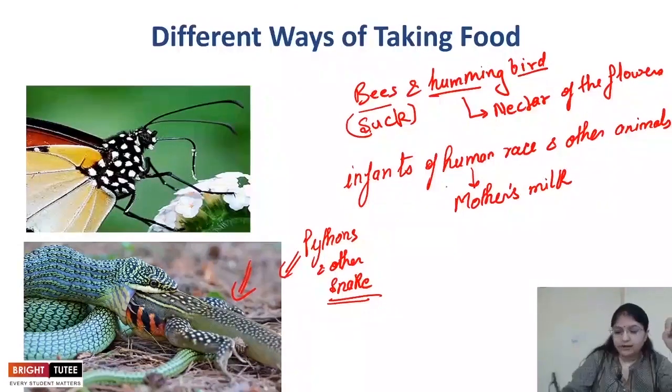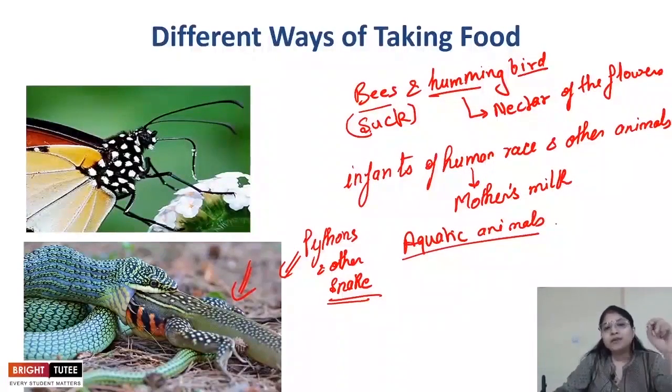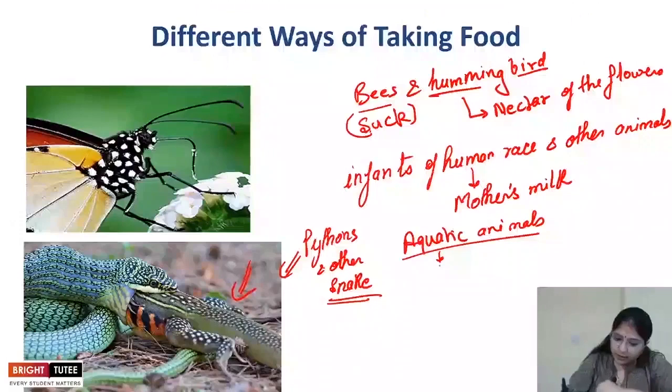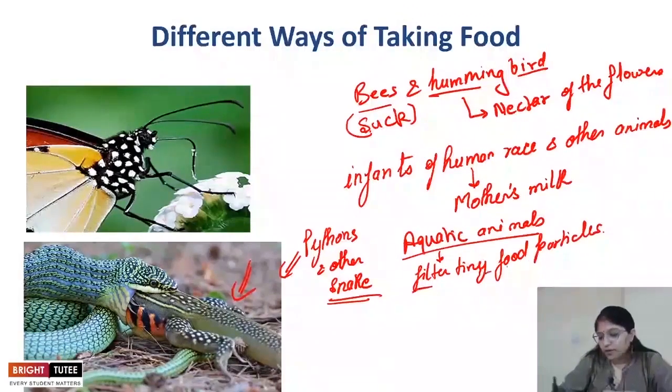These are the land animals. When we talk about aquatic animals, a few of them filter their food. They filter the small microscopic food particles and eat them. So some aquatic animals filter tiny food particles that are floating near them. In this way we see the different ways in which food is taken by these organisms.